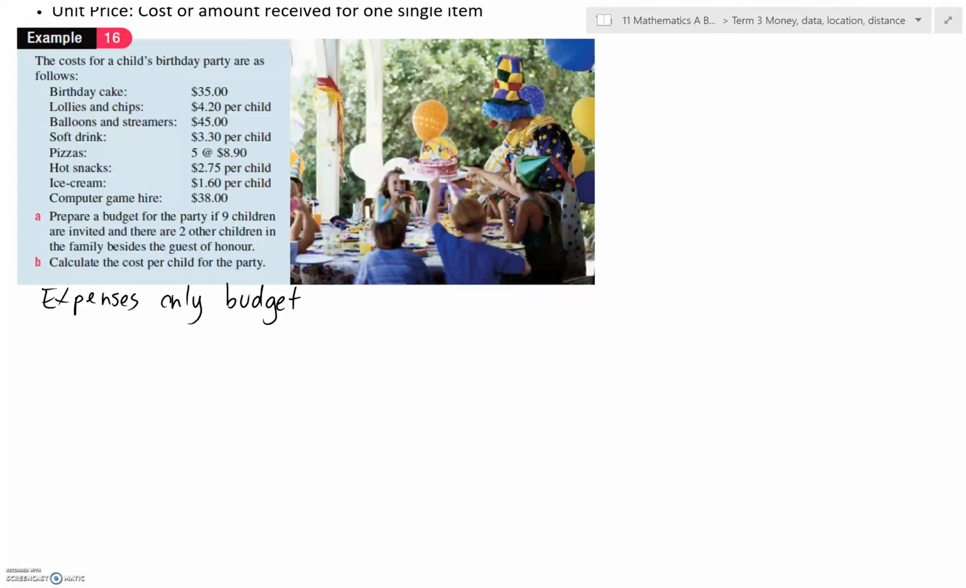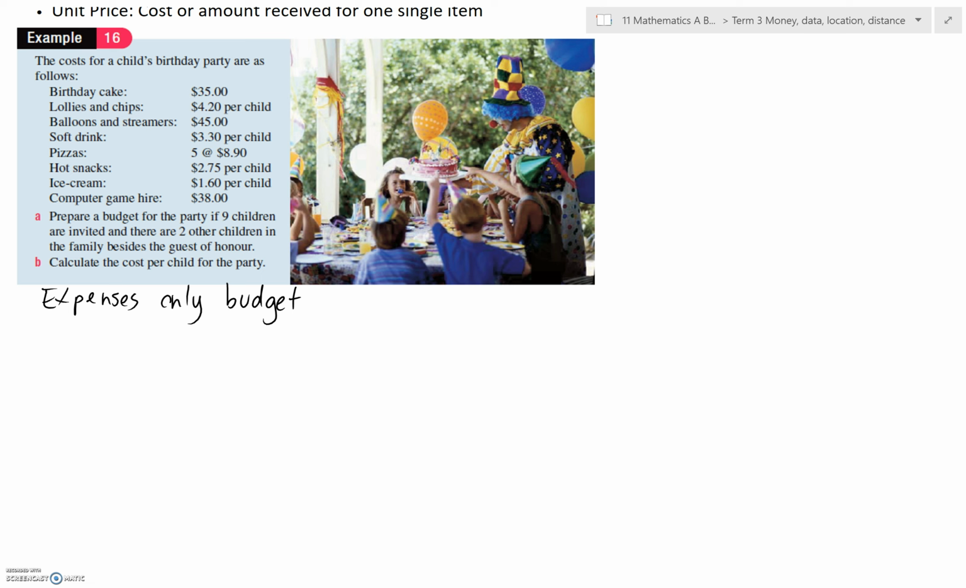So let's read through the question. The costs for a child's birthday party are as follows. There's cake and a whole lot of other things. Some of them are listed as a complete amount for the entire party, and some are listed per child, and that's pretty normal, so we'll need to do some calculations to get totals.